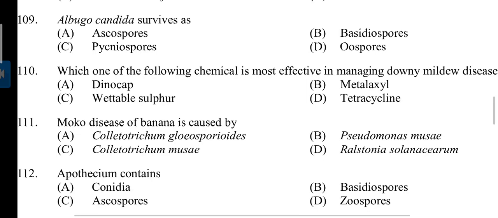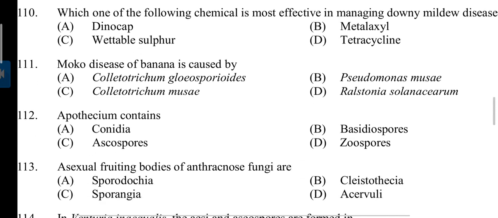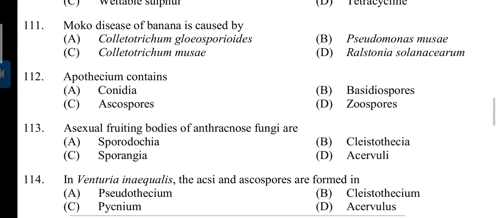109. Albugo candida survives as? Answer is D. Oospores. Question number 110. Which one of the following chemicals is most effective in managing downy mildew disease? Answer is B. Metalaxyl. 111. Moko disease of banana is caused by? Answer D. Ralstonia solanacearum.